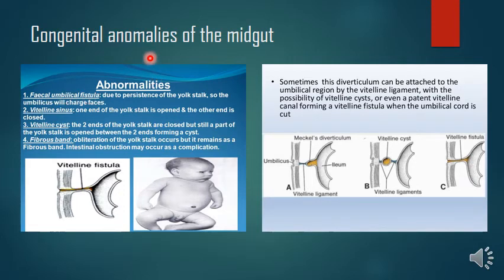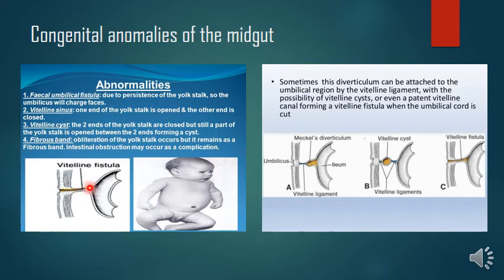Now coming to the congenital anomalies of the midgut. When the vitellointestinal duct remains completely patent, contents of the small gut are discharged at the umbilicus here. So this is the vitellointestinal duct, which, after the appearance and enlargement of the cecal diverticulum, is regressed, right?